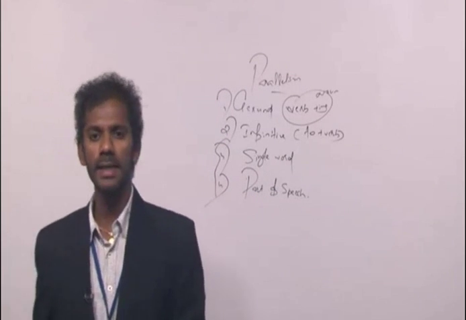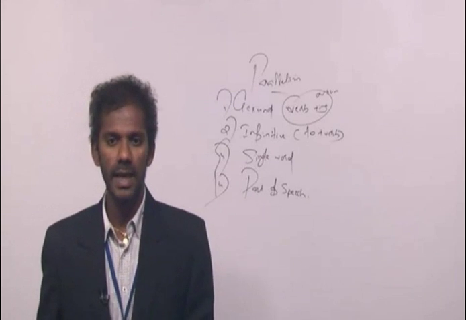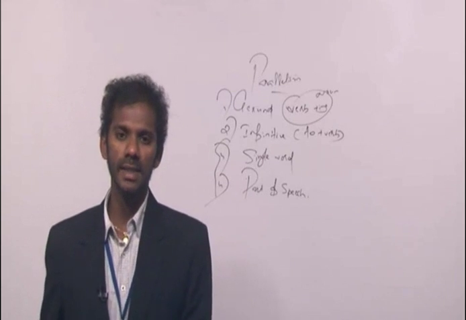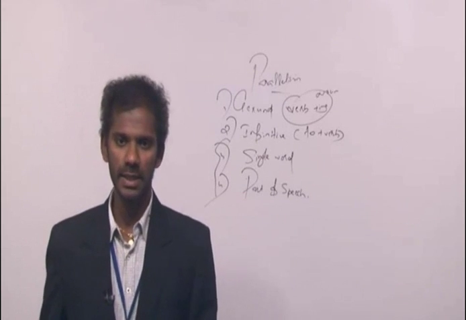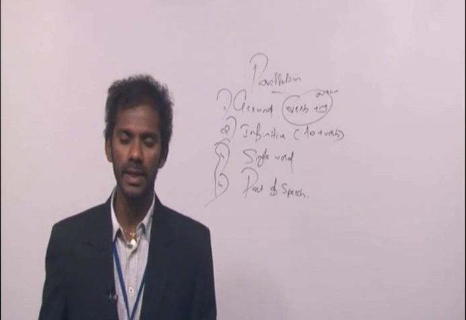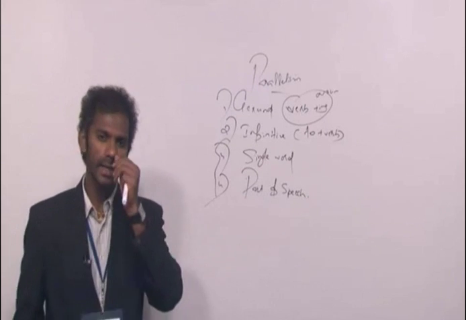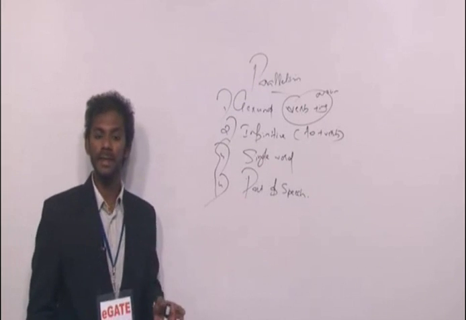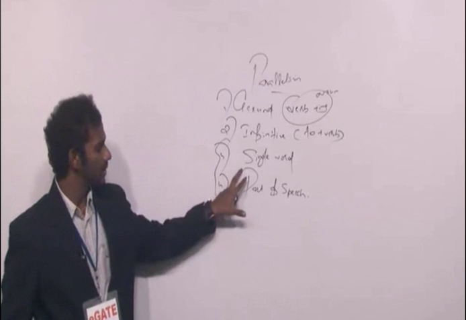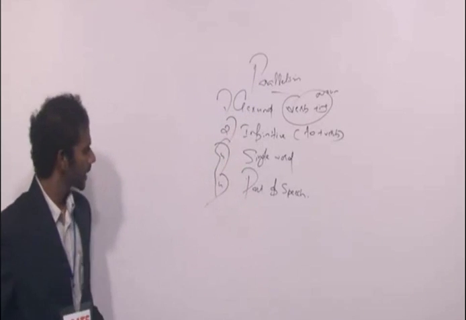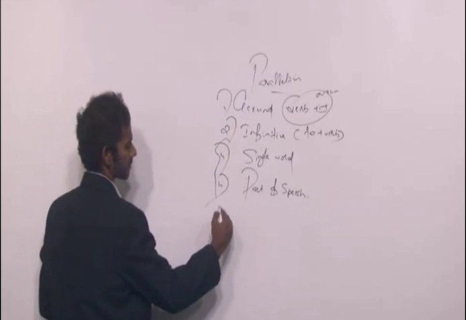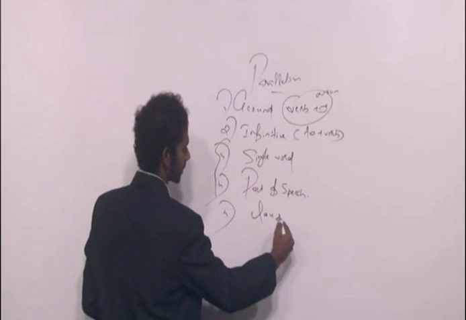That means if one idea is a single word, and if it is a noun, all the other ideas must also be single words and they must also be nouns. Similarly, if one idea is a single word and if it is an adjective, all the other ideas must also be single words and they must also be adjectives. So these two concepts must be taken together, single word and part of speech. Clear? Then the fifth concept is clause.